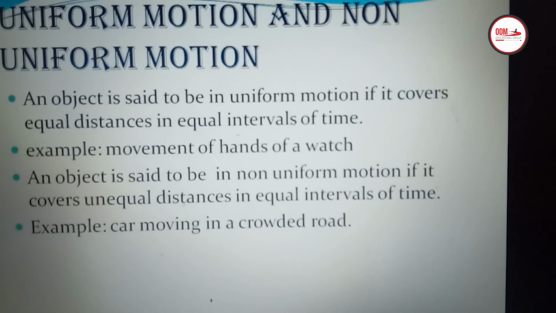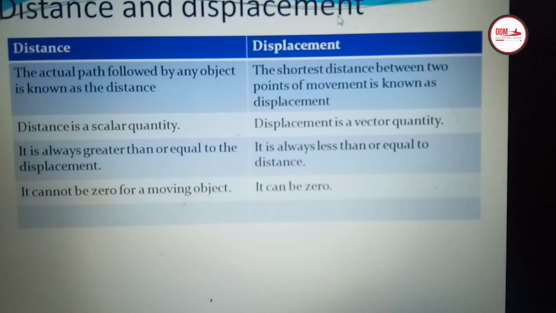Before that example, children, let us discuss the difference between distance and displacement. First is distance. As I said, the actual path followed by any object is called the distance. Whichever path it is following, it may follow any path, that is called the distance covered. But displacement is the shortest distance between the points of movement. Only the shortest distance is called the displacement, and the direction is from the initial point to the final point.